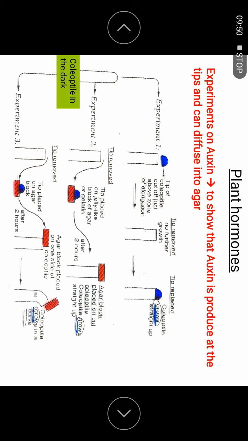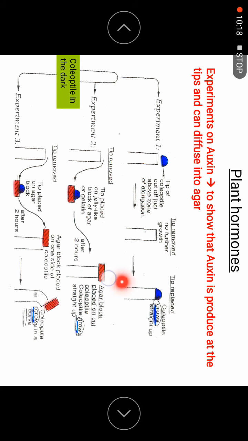As for the third experiment, if I put the agar on one side, after a few days the coleoptile will grow towards the other side of the agar. If I put it on the left, it grows to the right. Why, or how do we explain this?